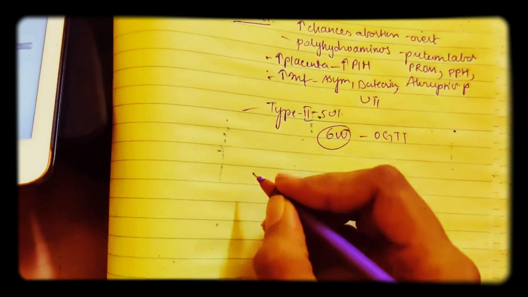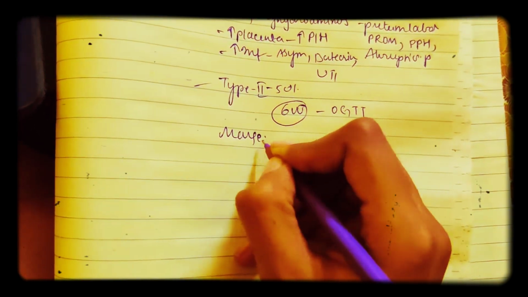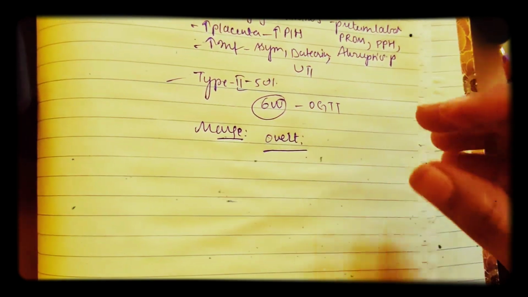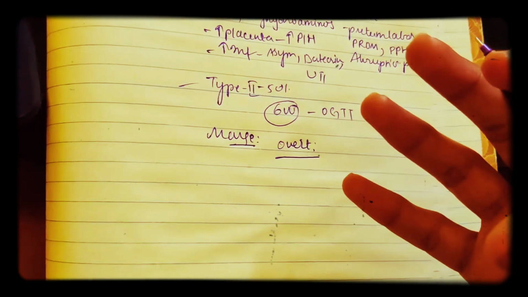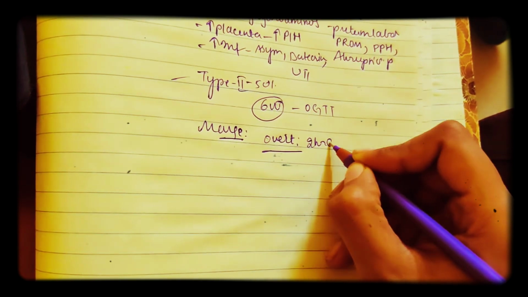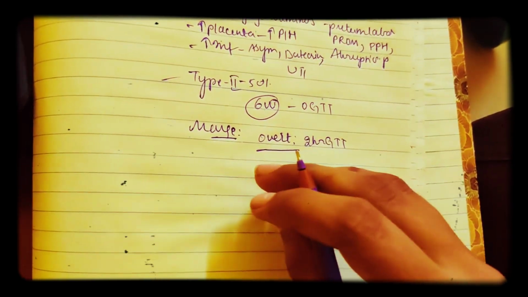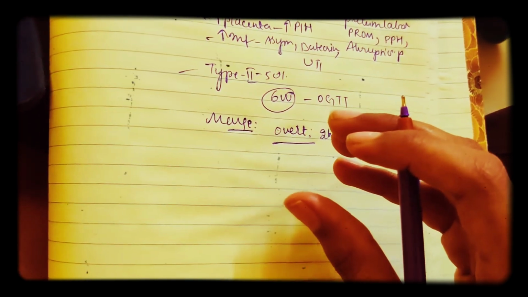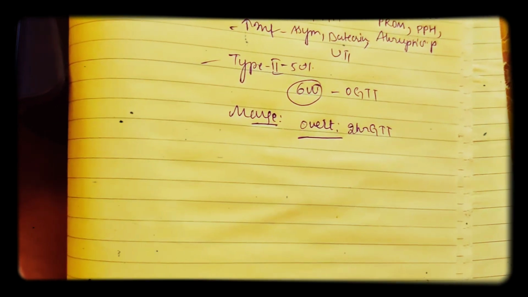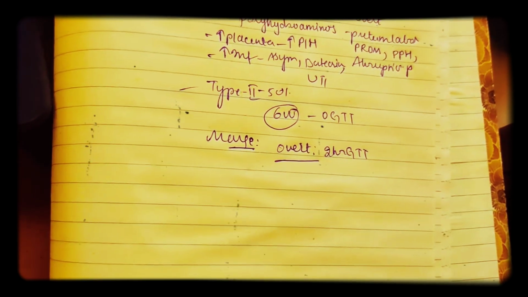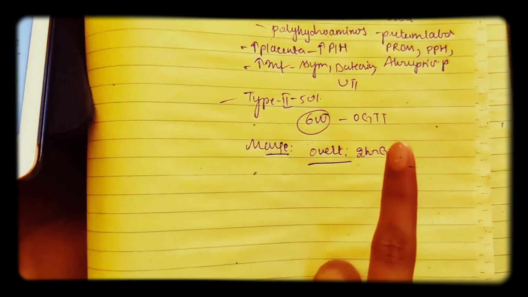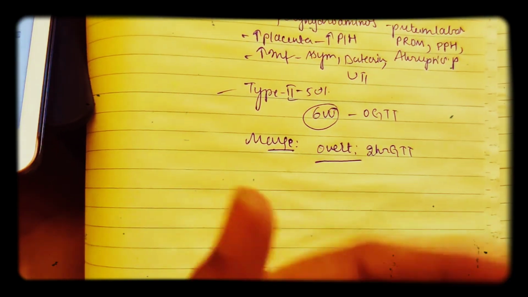So what is the management of diabetes? How to manage this? The management is for the case of overt diabetes, which they already have from the beginning, as soon as pregnancy is diagnosed in an early diagnosed case, or when the diagnosis is made by 2 hour OGTT. Sometimes a female may not know that she already has diabetes; some come to know exactly during pregnancy because of this 2 hour GTT test. If the GTT is greater than 200, she surely has overt diabetes. So the patient is of course put on insulin to prevent gross congenital anomalies in the baby.